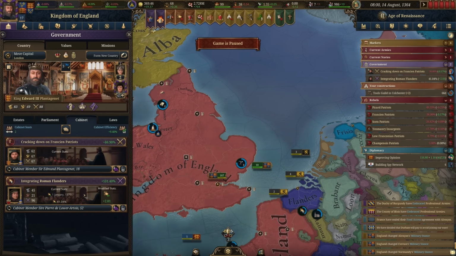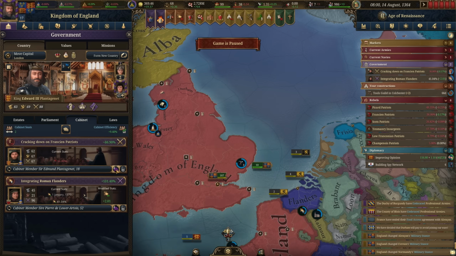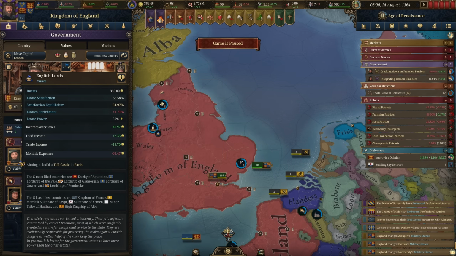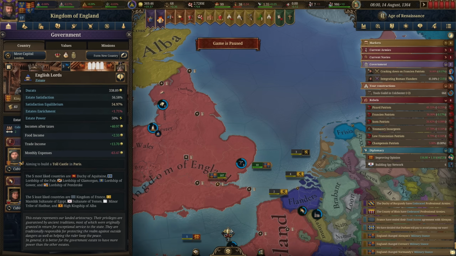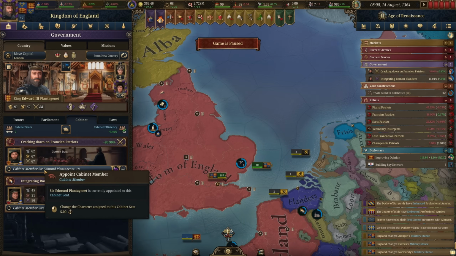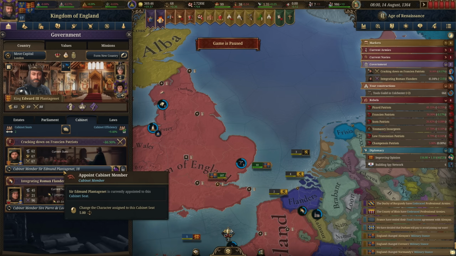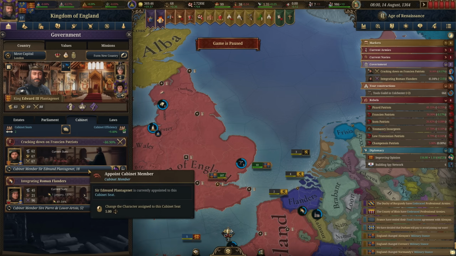I think we're going to integrate Rome and Flanders. So I was saving up that money in order to make our son, Edmund, the head of the cabinet. But you'll notice here that he is no longer part of the crown estate. He's joined the noble estate. So therefore, it'd be wise to change him out, because we're not getting the crown power we were getting, and we certainly wouldn't want to make him the head of the cabinet.